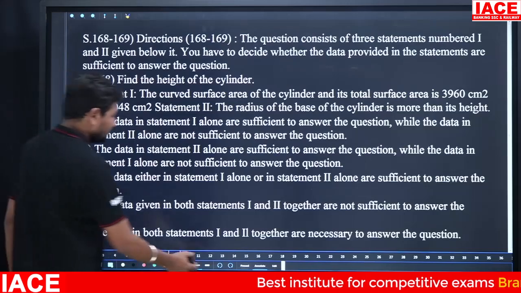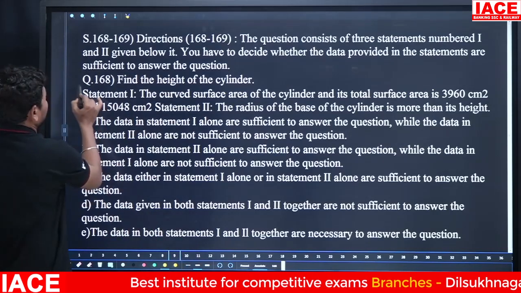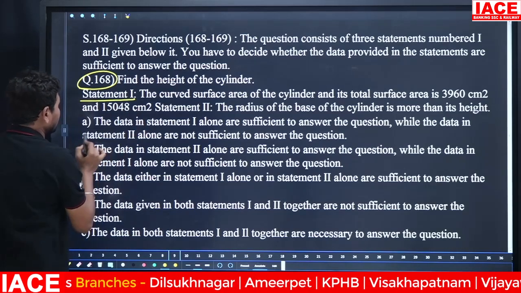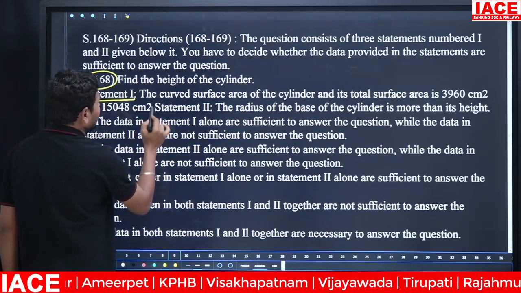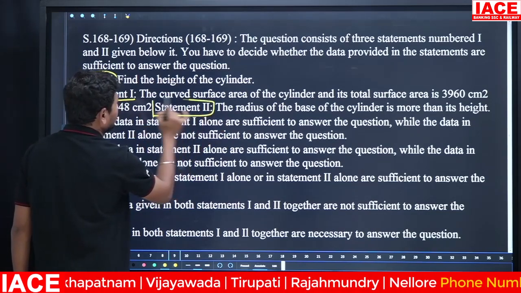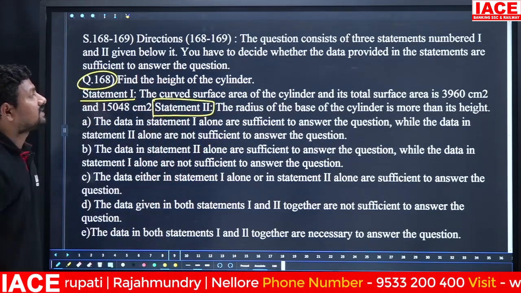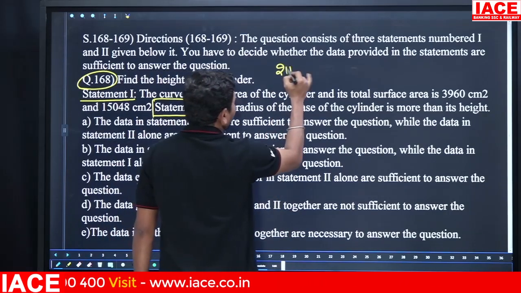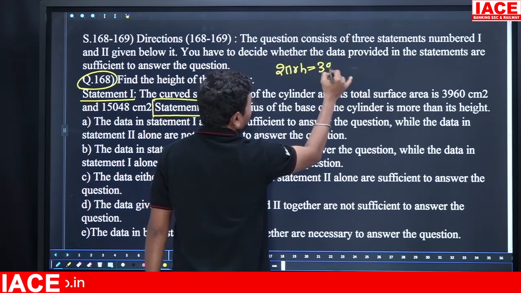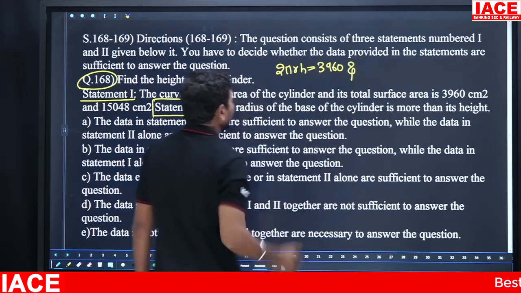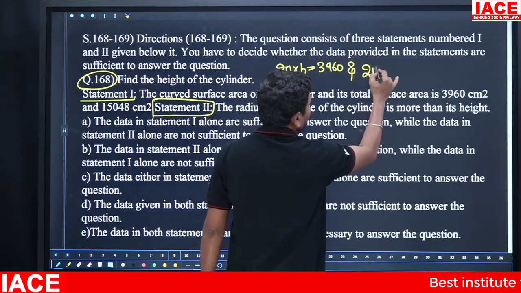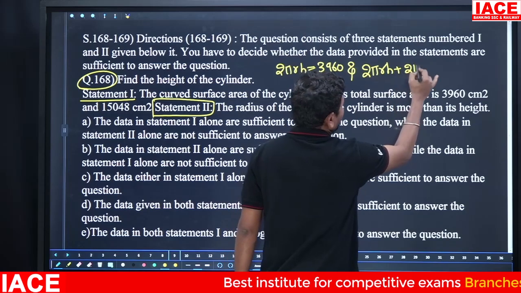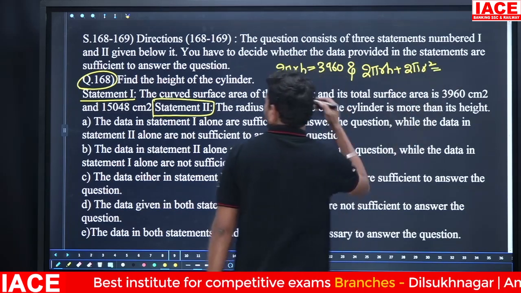Next, here the question: find the height of the cylinder. Statement 1 and statement 2. Statement 1: the curved surface area of the cylinder and its total surface area is 3. Curved surface area 2 pi rh is equal to 3960. Next, total surface area 2 pi r into (h plus r), 2 pi rh plus 2 pi r square is equal to